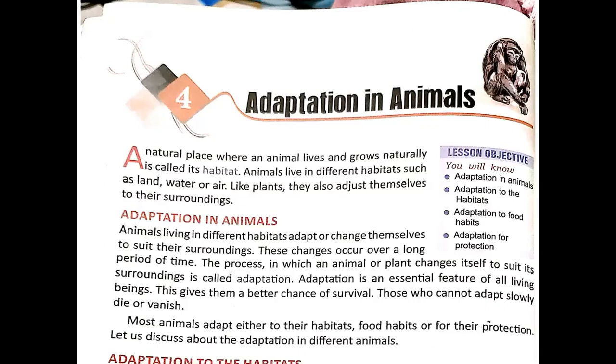adaptation, because you can see animals are found in all the places or habitats. Some places are desert, some are hot, some are dry, some are very cold like polar regions. So how these animals adapt themselves according to the environment, it's called adaptation.